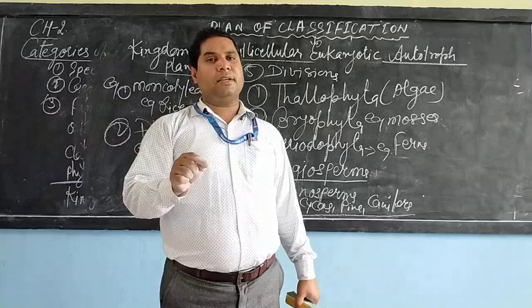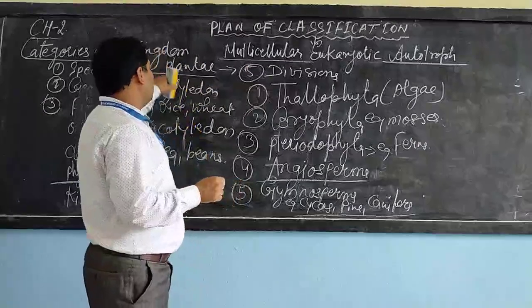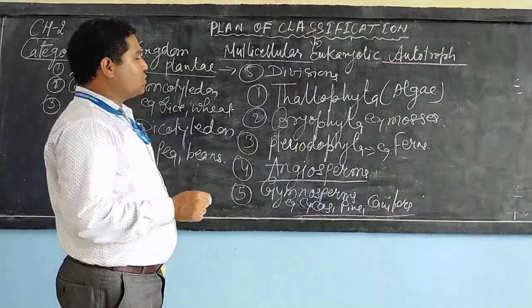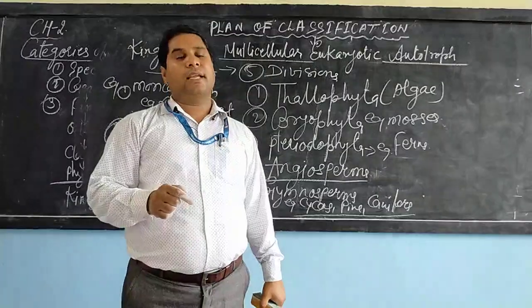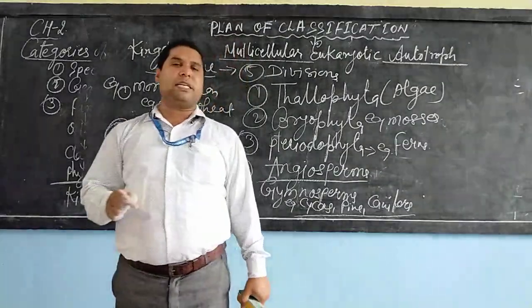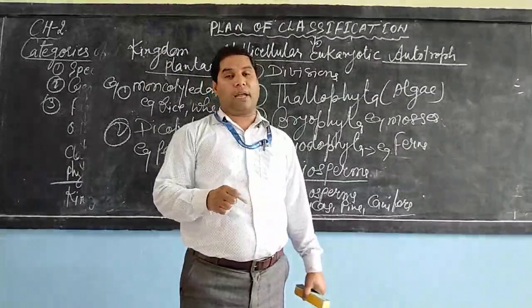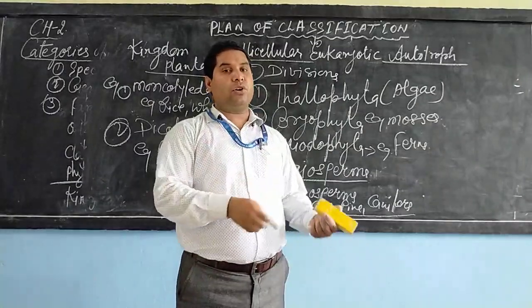So dear student, this was about the kingdom Plantae. Now we are going to discuss kingdom Animalia. Kingdom Animalia is divided into 9 phyla. Now I am going to discuss it.